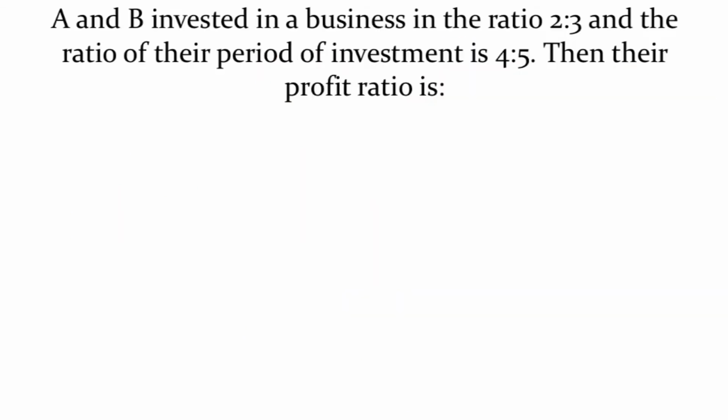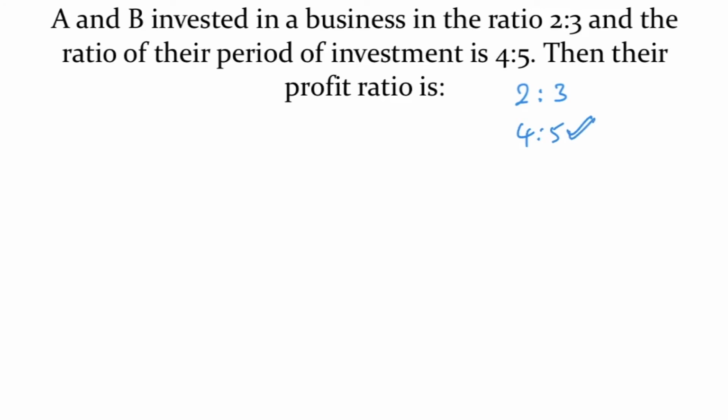A and B invest in a business in the ratio 2:3. The ratio of time periods of investment is 4:5. Then ratio of profits is required. See, nothing is given about investment in terms of rupees. A 2 parts, B 3 parts. And nothing is given about time period in terms of months or years. They are investing for time periods which are in the ratio 4:5.